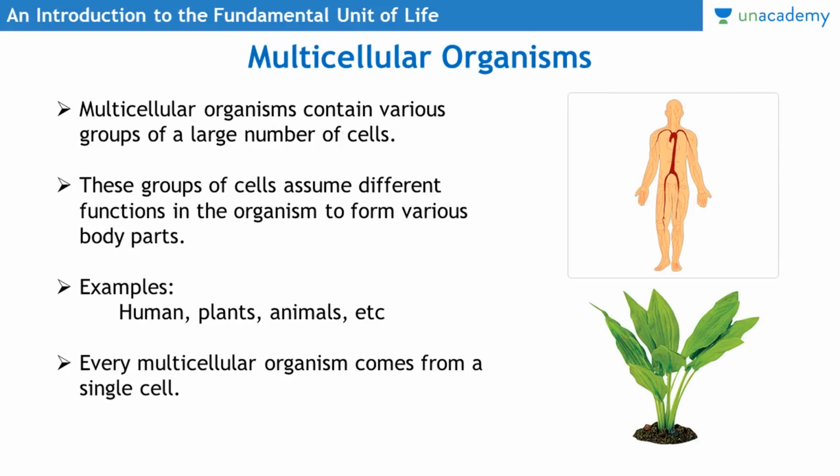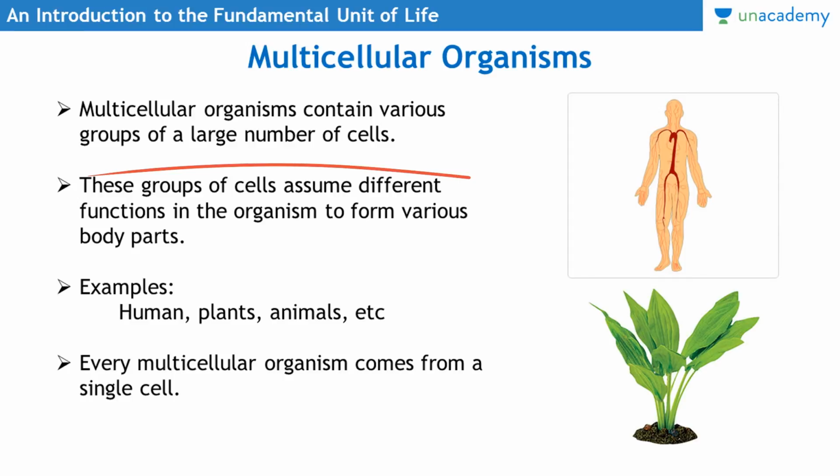Then there are multicellular organisms. Obviously multi means many, so multicellular organisms contain a large group of cells, a very huge number of cells. These groups of cells assume different functions in the organism to form various body parts.